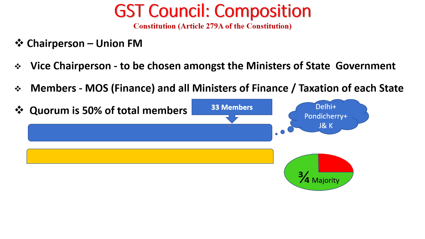And there will be a quorum out of these 33 members. If 50% of the total members are there, then the council is said to have the minimum required number for conducting business. And there will be 28 states' finance ministers, and 3 union territories. What are those 3 union territories? Those union territories where a Vidhan Sabha is there will form a part of the council, and not all the other union territories. What are those 3? Delhi, Pondicherry and J&K, they have the Vidhan Sabha.